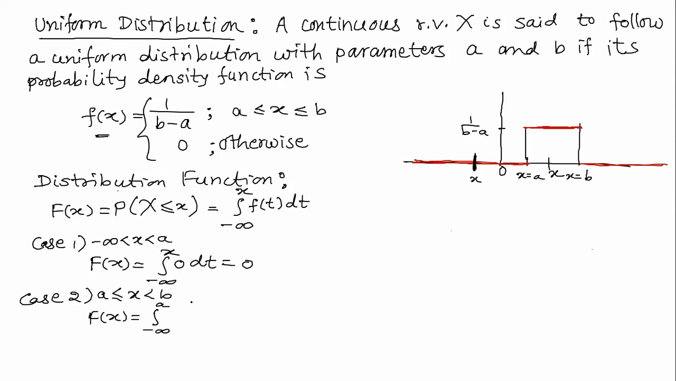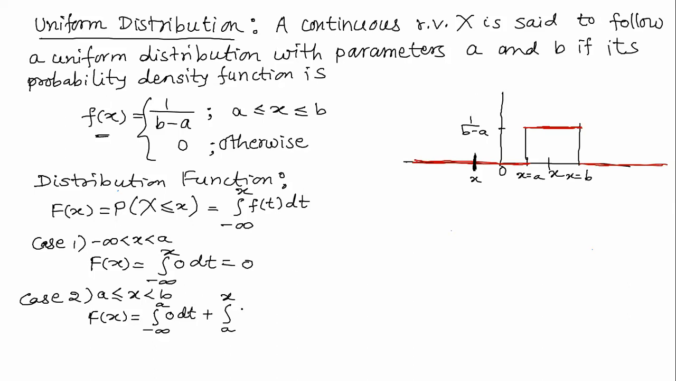Integration minus infinity to a. Before that, let me write, I have written the definition above itself: integration minus infinity to x, f of t into dt. So the first thing, integration minus infinity to a, then f of t in that range is 0, 0 into dt, plus integration from a to x, where I hope you understand, t equal to a to t equal to x.